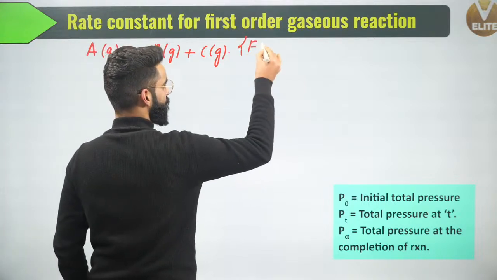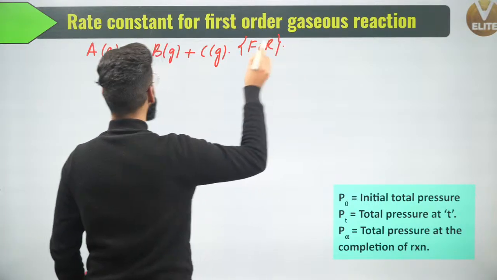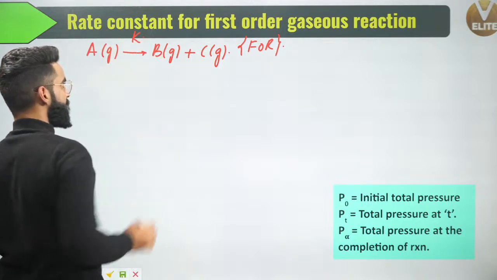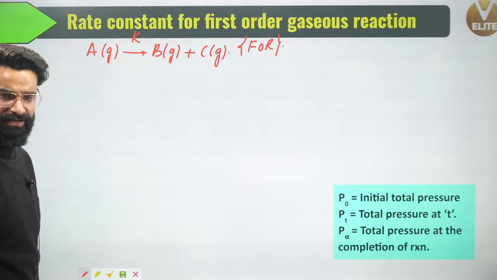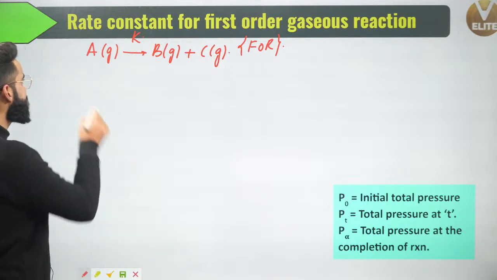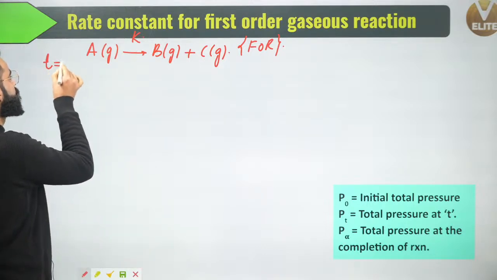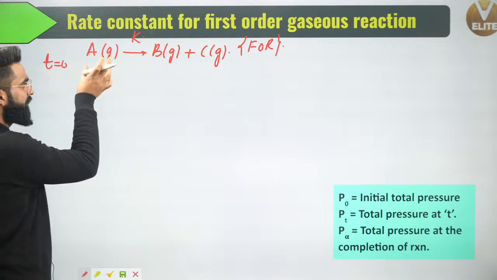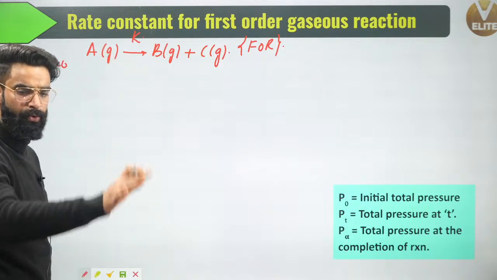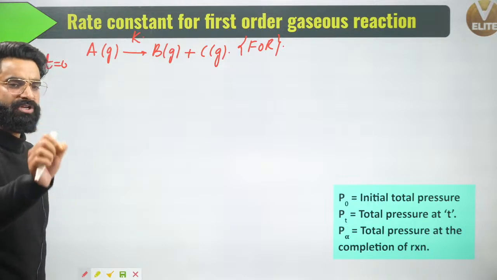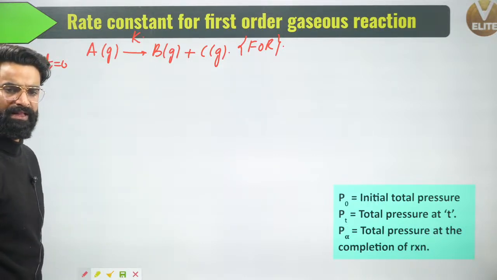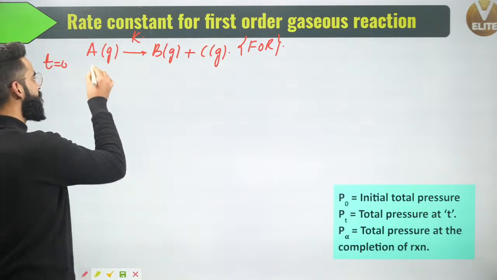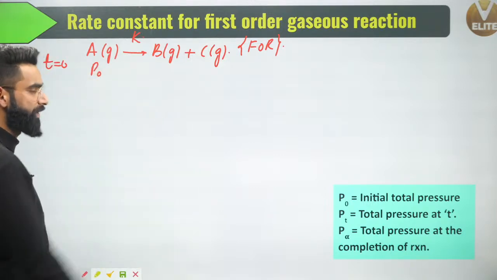The order of the reaction is 1. This is the first order reaction which I have. Its rate constant is equal to K. Now people, this reaction will be taking place in a container. Let's say at time t is equal to 0, there will be only reactant in the container, there will be no product. So whatever pressure will be there in the container will be due to A at time t is equal to 0. Let's assume the pressure due to A is P naught.